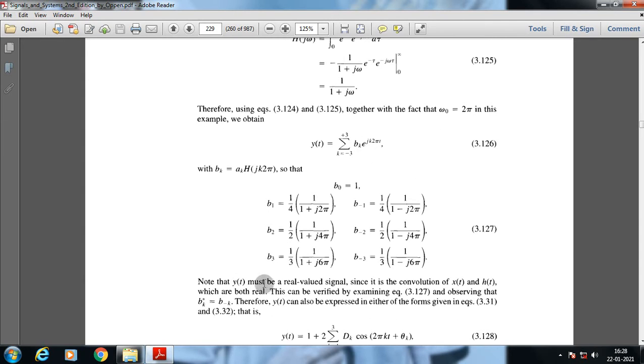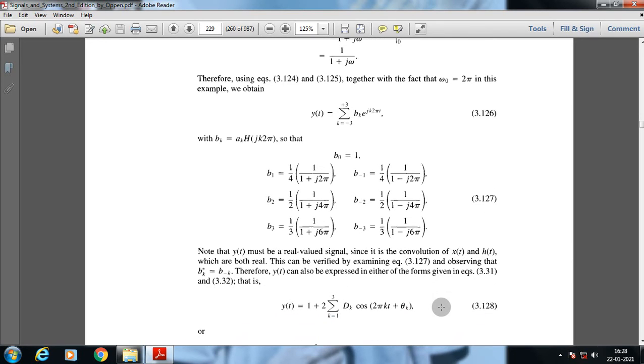Note that y of t must be a real-valued signal, since it is the convolution of x of t and h of t, which are both real. This can be verified by examining the coefficients. Therefore, it can be expressed in either of the forms given, as 1 plus 2 times the summation from 1 to 3 of d k cos of 2 pi k t plus theta k.